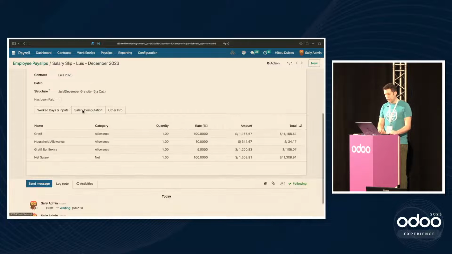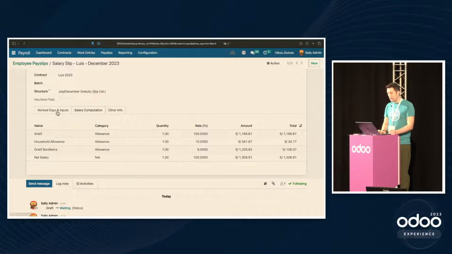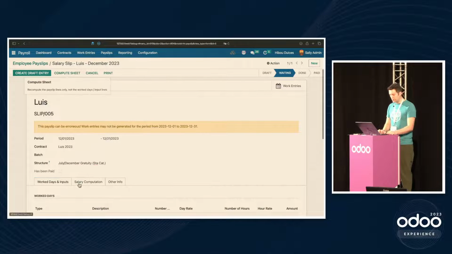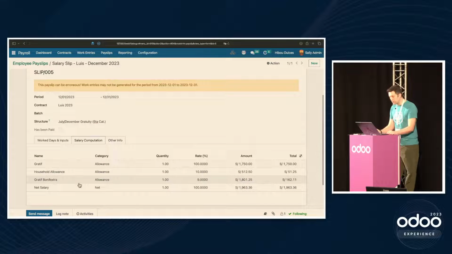And if we go over to salary computation, we'll see that we have something to the effect of 1/3 of the salary or 2/6 of the salary allocated, as well as some household allowance that comes from that minor dependent checkbox that we saw. We could, of course, come back over here and override this to say 3 or something like that, and recompute the sheet, and that will update accordingly.